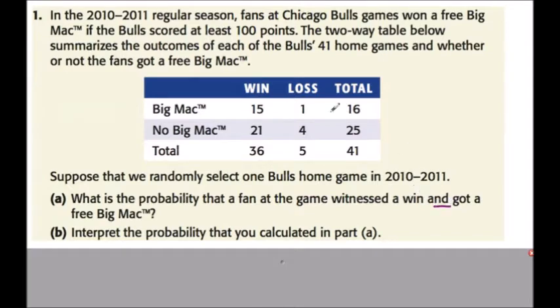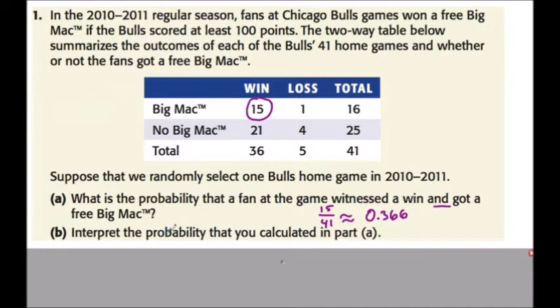We're going to identify the single place. Remember, in "and," we're just identifying one place. So the "and" is got a win and got a Big Mac. So they fall under both categories. So it's 15 out of the total, which would be 41 games. So 15 divided by 41. And then if you were to convert that into an approximate decimal, it's going to be 0.366. Now what does that mean?